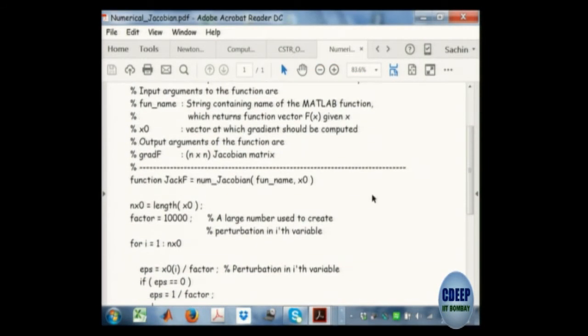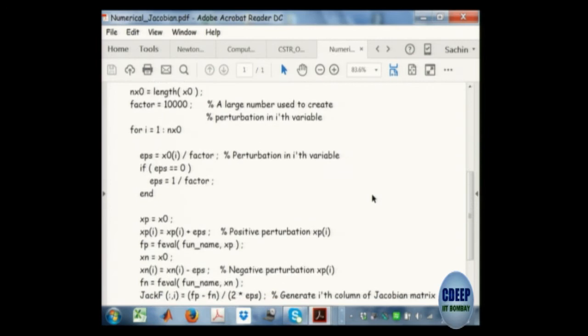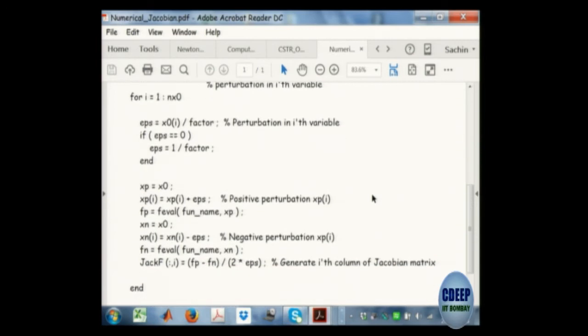It's just some 5-10 lines of code. This is my numerical Jacobian method. You perturb a variable, find the function, you perturb the variable in the negative direction, positive direction, and divide. Simple, using the definition of derivative. You can do approximate derivative calculations.